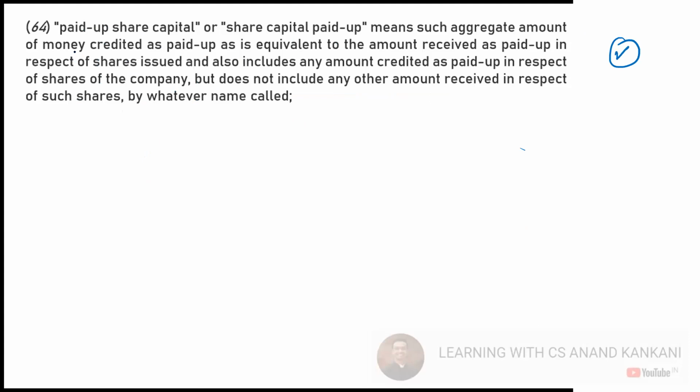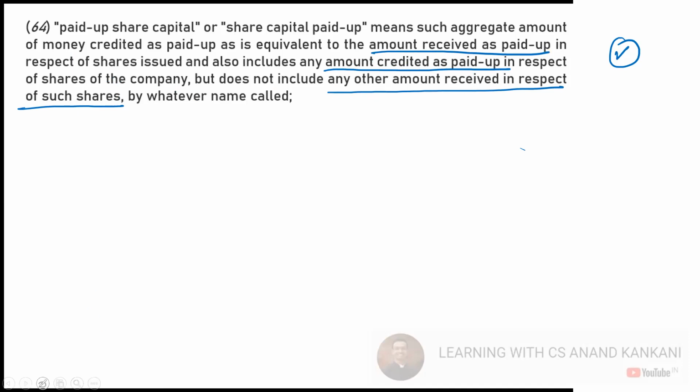your already covered definition. Now paid up capital will not include any other amount received in respect of the shares which are issued. Okay. Any amount which has been credited as paid up, that will also be part of the paid up capital. Any amount received will also be considered as a paid up capital.